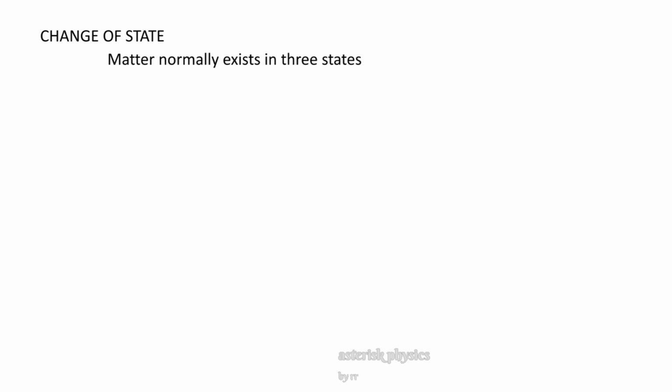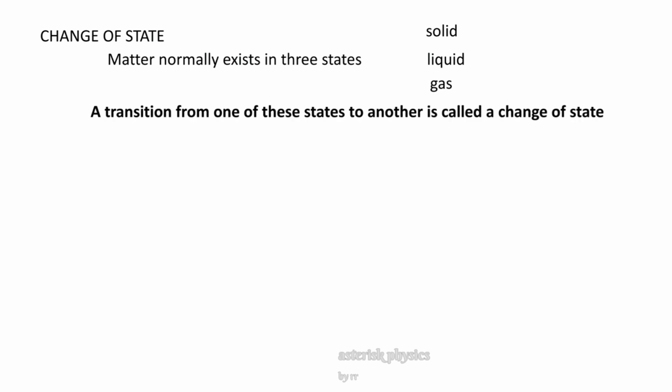We know that matter normally exists in three states, that is solid, liquid, and gas. A transition from one of these states to another is called a change of state. That is solid to liquid, liquid to gas, or solid to gas, gas to solid, liquid to solid, etc.